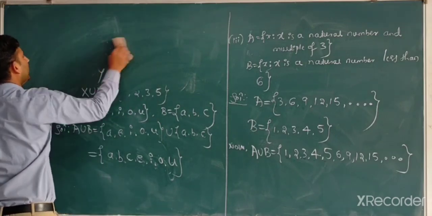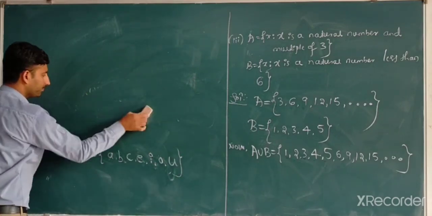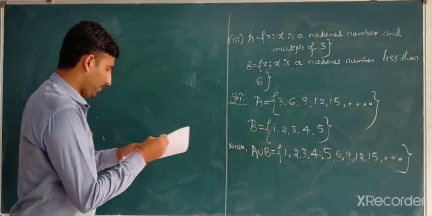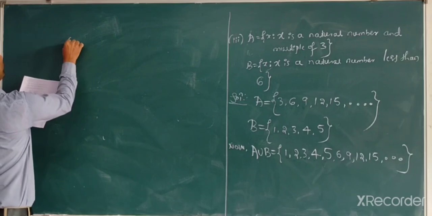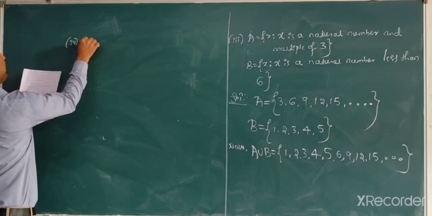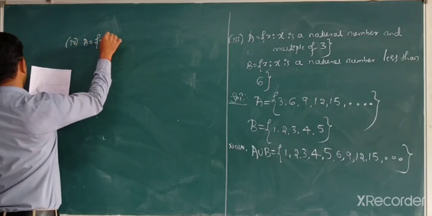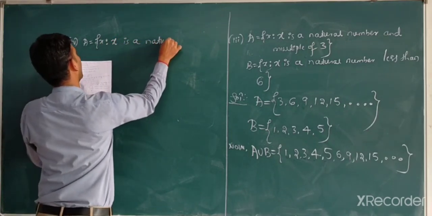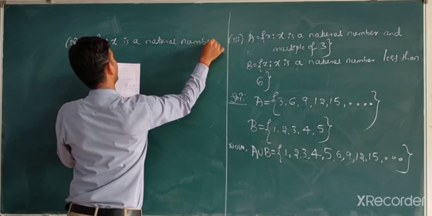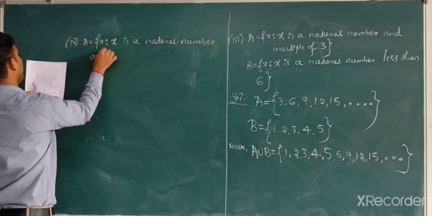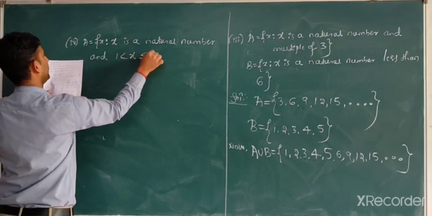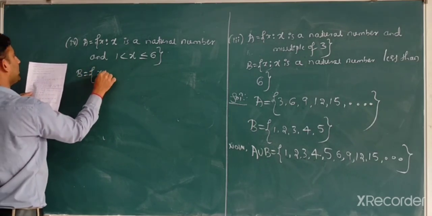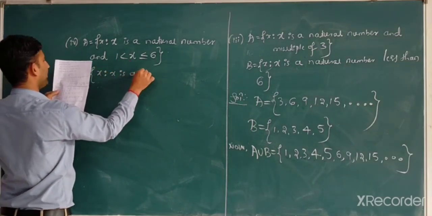After that, we are going to take examples in the exercise. One of the important examples is the fourth one, that is A is equal to {x such that x is a natural number and 1 less than x less than or equal to 6}, B is equal to {x such that x is a natural number.